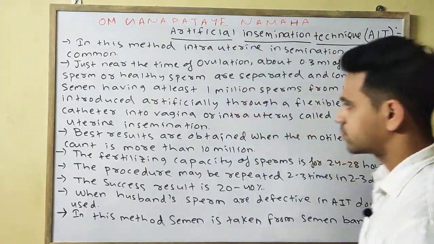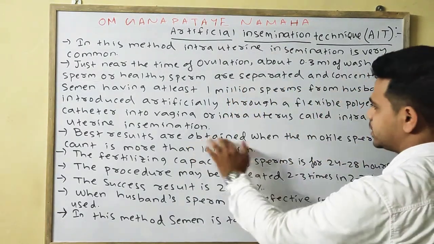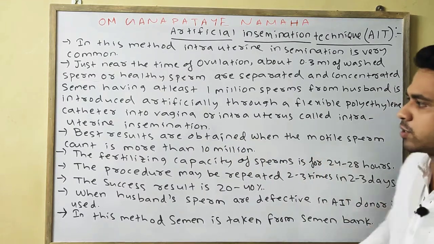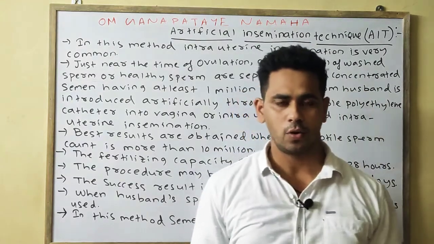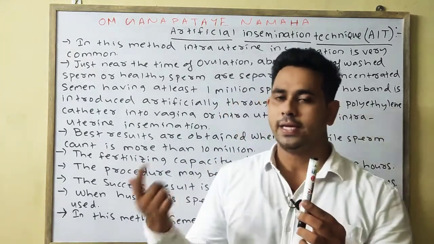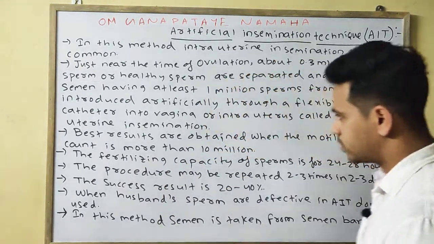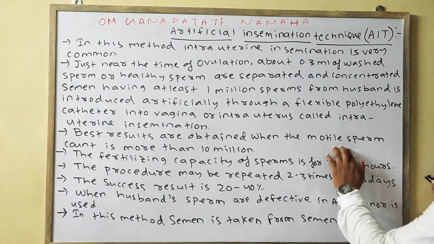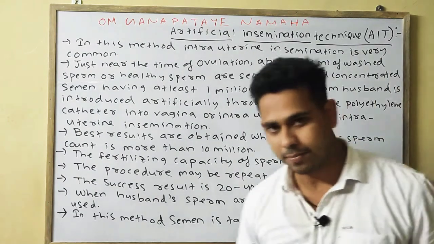Next, the best results are obtained when the motile sperm count is more than 10 million. Obviously, if the sperm count is above 10 million, then only it can give better results.